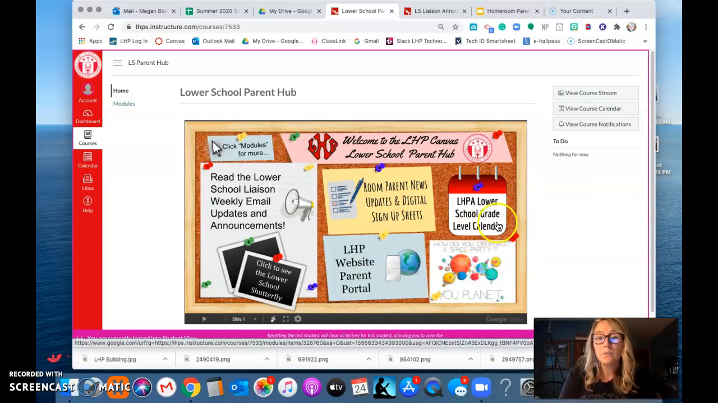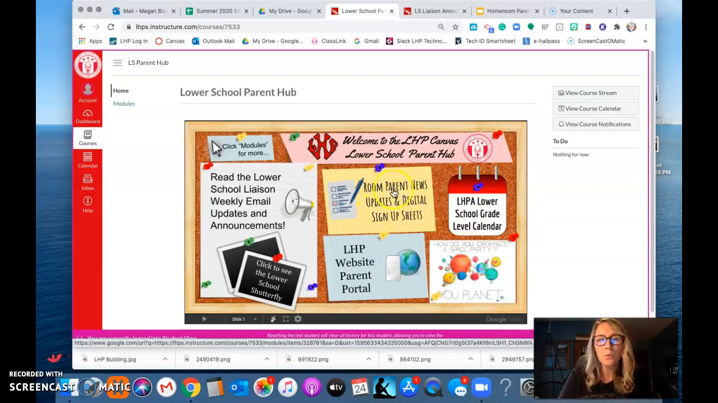This is going to be the lower school grade level calendar. This is actually going to be a calendar that is separately maintained by the lower school liaisons. And it is going to feature special events and information by grade level, and that is going to be 100% run by your lower school liaisons, so make sure you see them for questions.